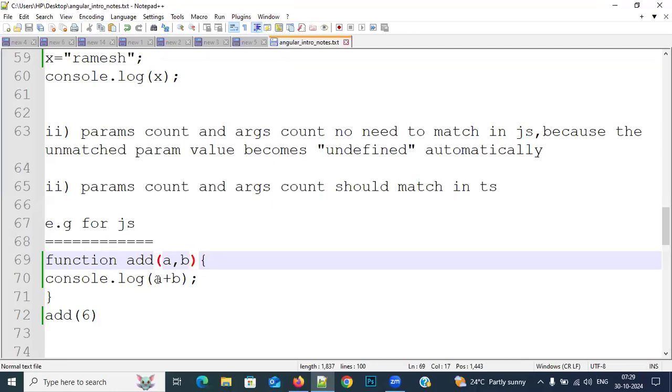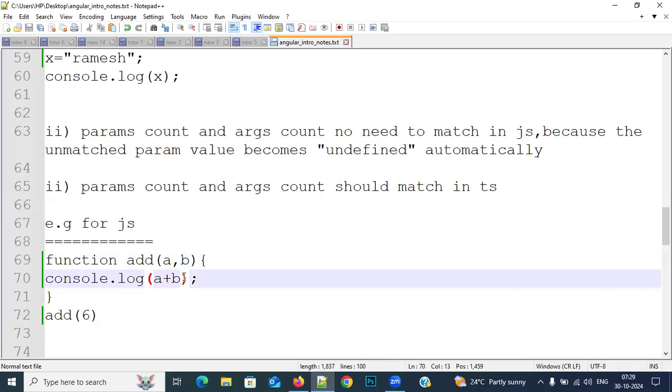So the A value is a number and the B value is undefined. Number plus number equals number. Number plus string equals string. String plus number equals string. String plus string equals string. But number plus no value? Undefined means no value; the value has not been defined. Number plus undefined equals, not only me, the programming language also cannot count that. That's why it tells us it is not a number, NaN. What is it, everybody? Not a number. Clear or not? Respond, everyone.